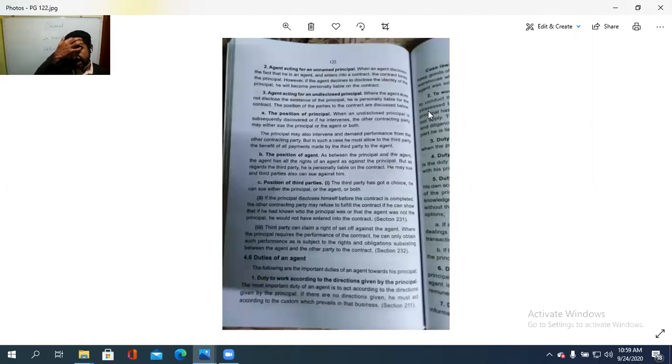Then, agent acting for an unnamed principal, where the agent declines to disclose the authority or the identity of the principal, he will become personally liable for such a contract. Then we see agent acting for an undisclosed principal, where what is the position of the principal in that case, what is the position of the agent in that case, and what is the position of the third party in that case. These things we see today.